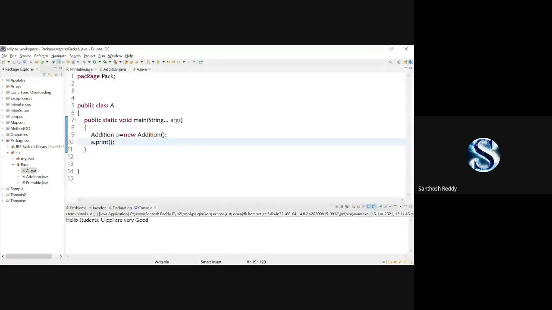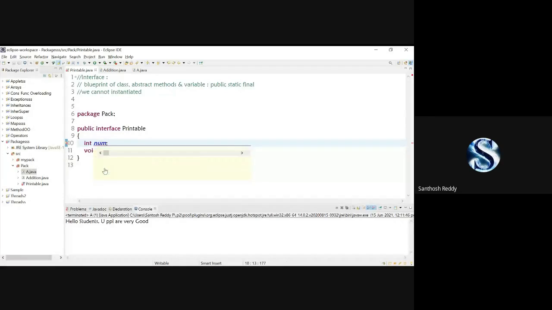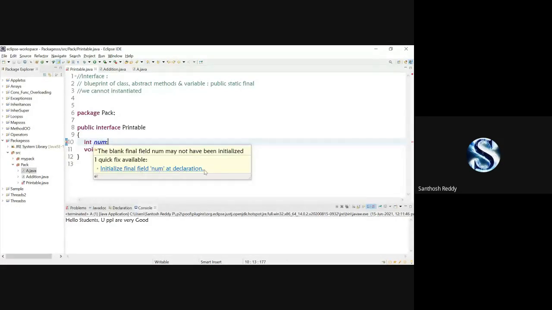Okay, now I'm going to show it with a variable. Here you can check it in the interface. I'm going to declare a variable called num. I'll give a semicolon. You can see here I have an error. Why? Because it says initialize final field num at the declaration. Why? Because when you declare any variable within the interface, by default it is public, static, and final. When I explained the final keyword, I clearly explained that when you apply the final keyword to a variable, you must initialize the value for that variable.